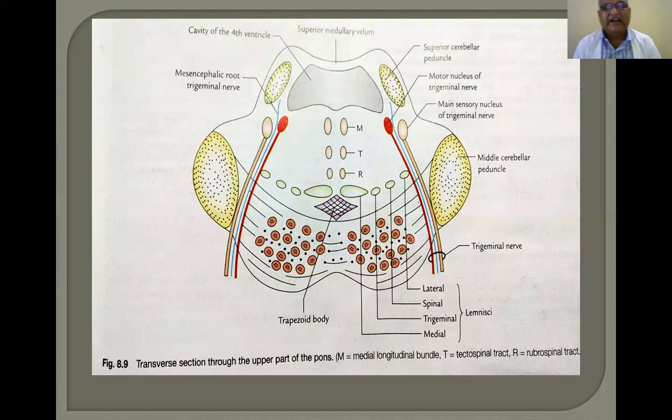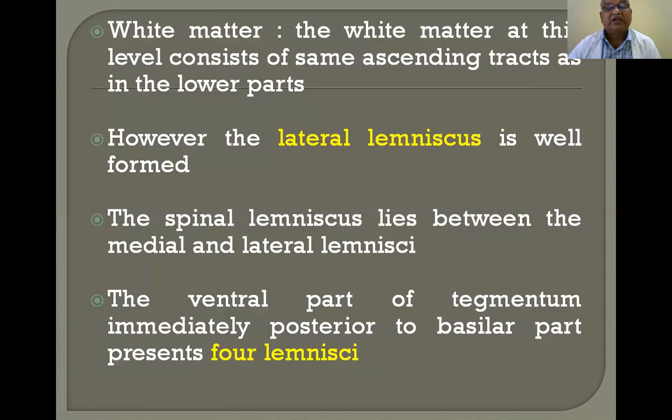So, the 12 cranial nerves, how they come from the brainstem, you can know it. You have to study the section of the pons at the upper border and lower border. Now, let us come into the lecture.